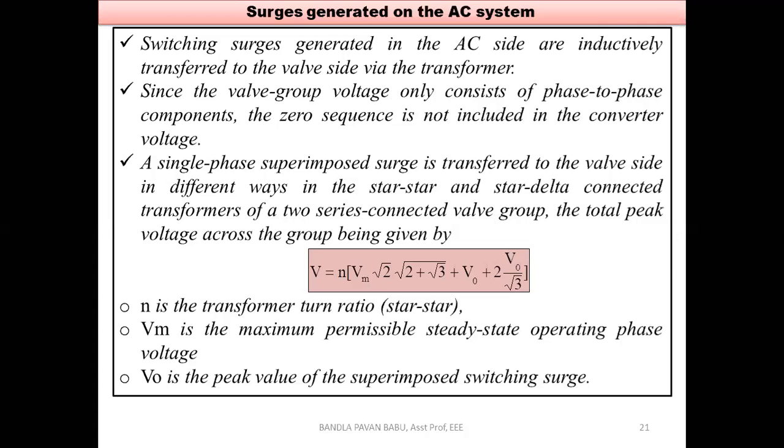If this surge is allowed, the voltage may rise to 1.2 or 1.4 or 1.5, to a certain extent, depending upon the duration of the surge. That is termed V naught, the peak value of the superimposed surge beyond Vm. Based on this equation, we can observe the voltage between two valves, that is the phase-to-phase voltage.